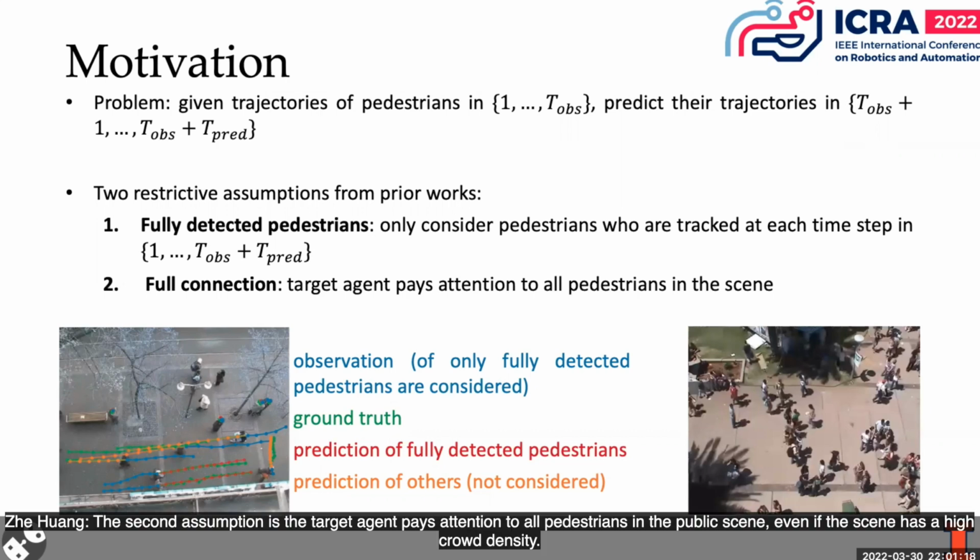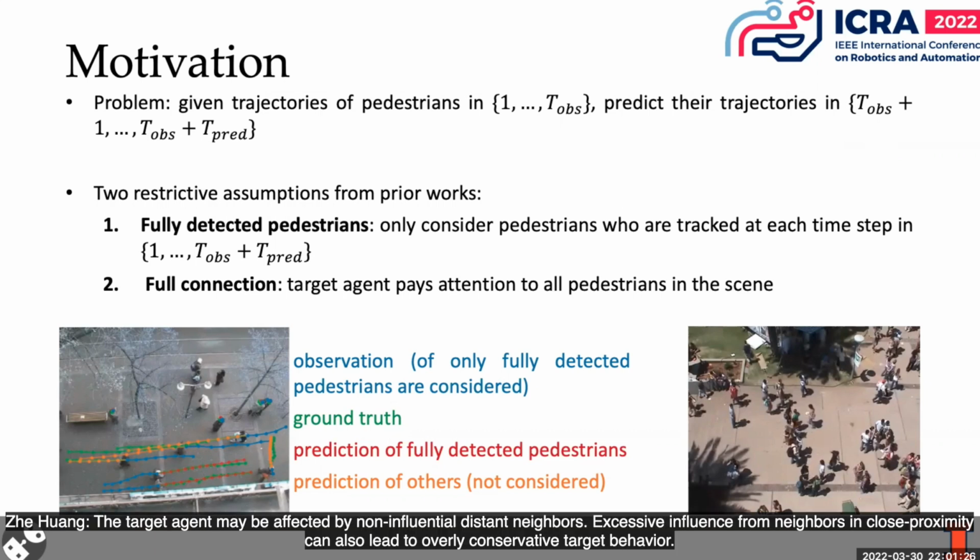The second assumption is the target agent pays attention to all pedestrians in the public scene, even if the scene has a high crowd density. The target agent may be affected by non-influential distant neighbors. Excessive influence from neighbors in close proximity can also lead to overly conservative target behavior.